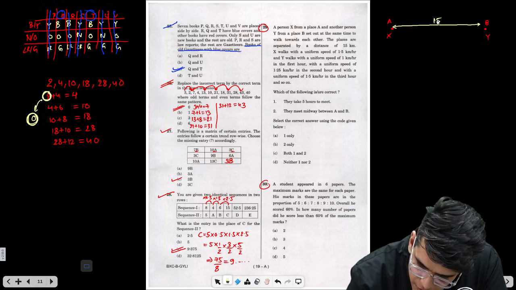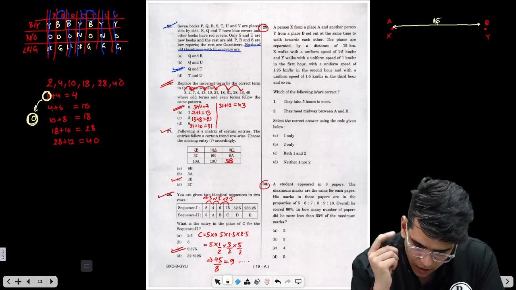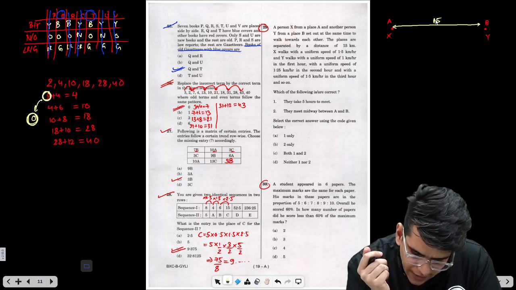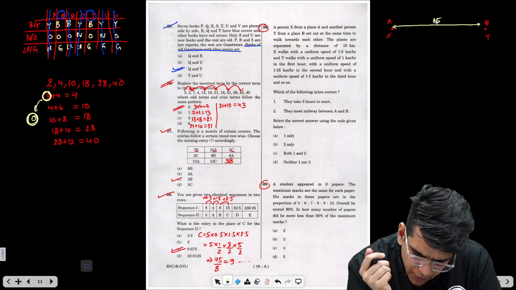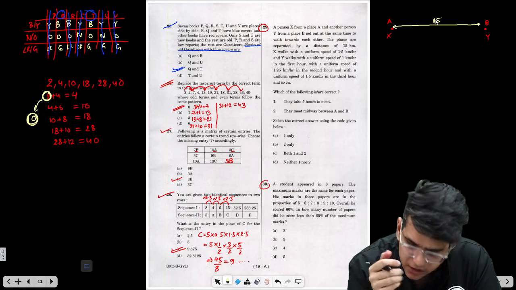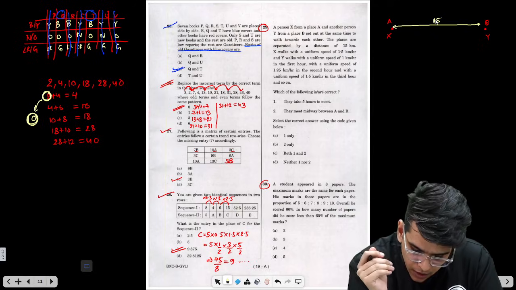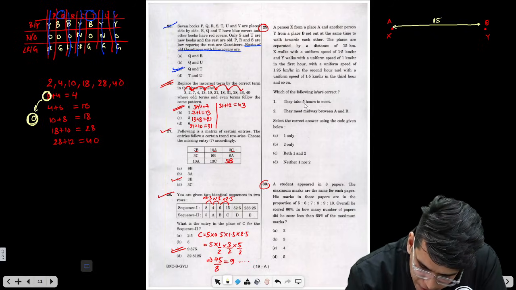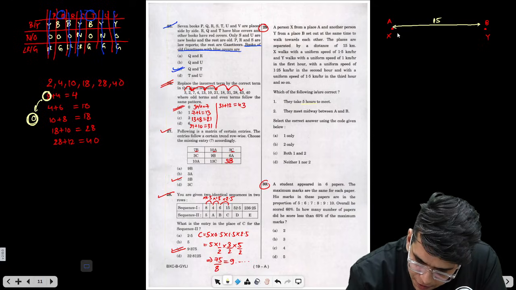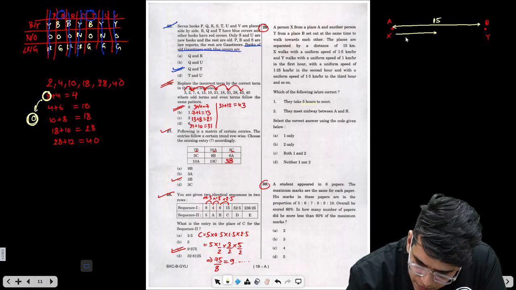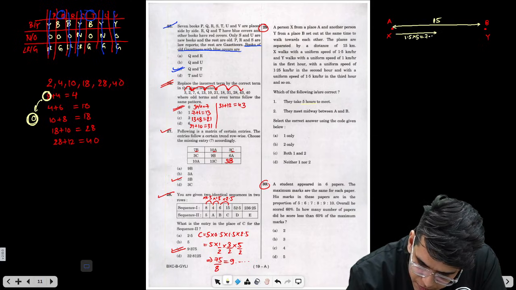Okay, this is 15. X walks with a uniform speed of 1.5 kilometer and Y walks with a speed of 1 for the first hour, then 1.25, then 1.5, then 1.75, and 2, and so on. What is the question asking you? After 5 hours, X will move 1.5 into 5, which is 7.5.